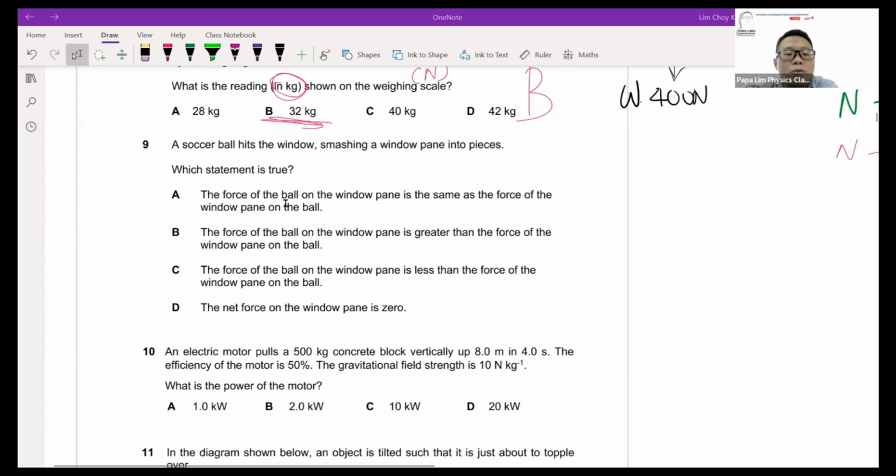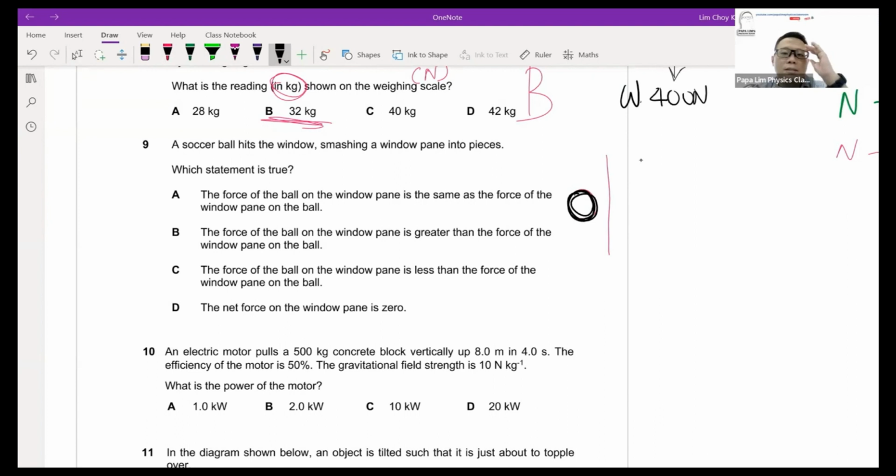Okay, now let's take a look. The first statement says the force of the ball on the panel is the same as the force of the window panel on the ball. So if I have the ball here and I have the window panel, for me to break the glass, the ball, this black color for the ball.